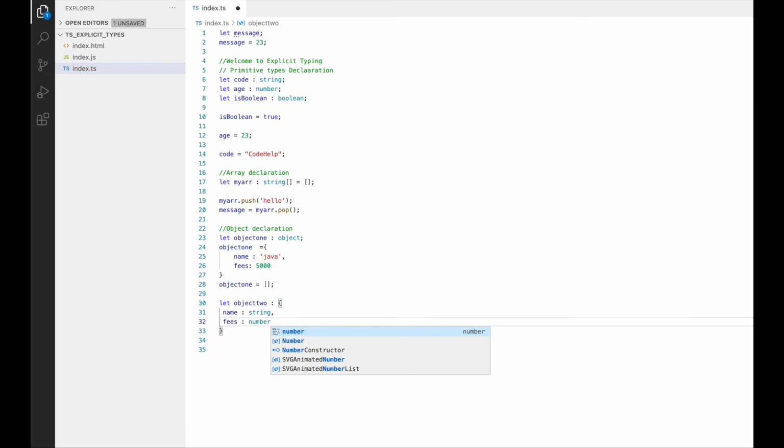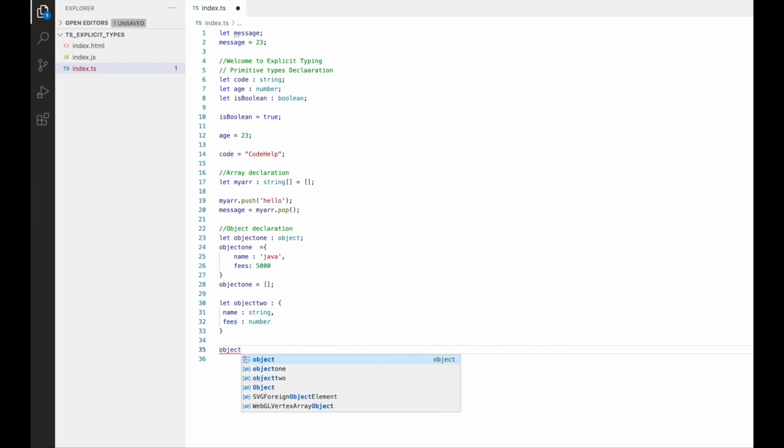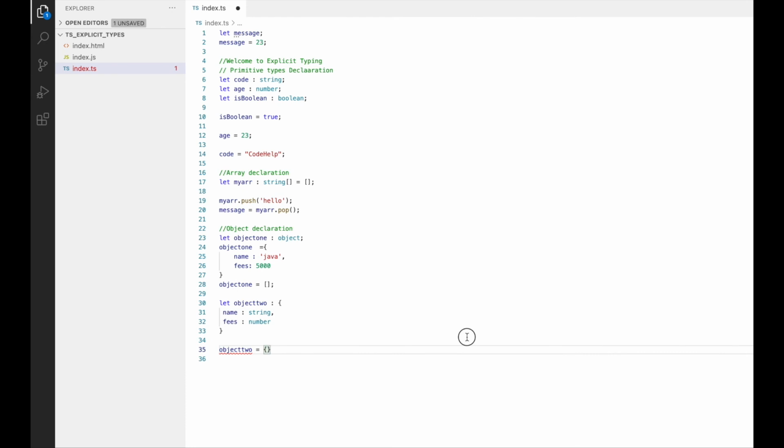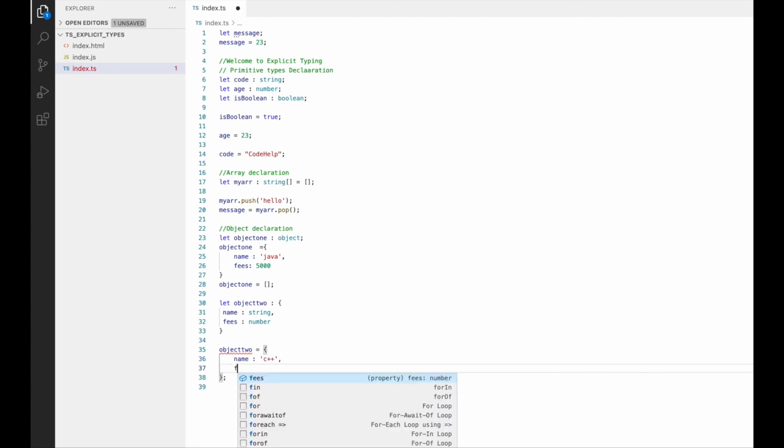So the important thing to note here is that we are not initializing the object here, we are just declaring the template of the object, that in future the object could hold only name and fees properties. Name and fees properties will have string and number types of values only. So now when we initialize object2 equals an object, it will give me an error as it does not have the properties mentioned at the time of declaration. So let me just add the properties name C++, fees 3000, and then it would work fine.